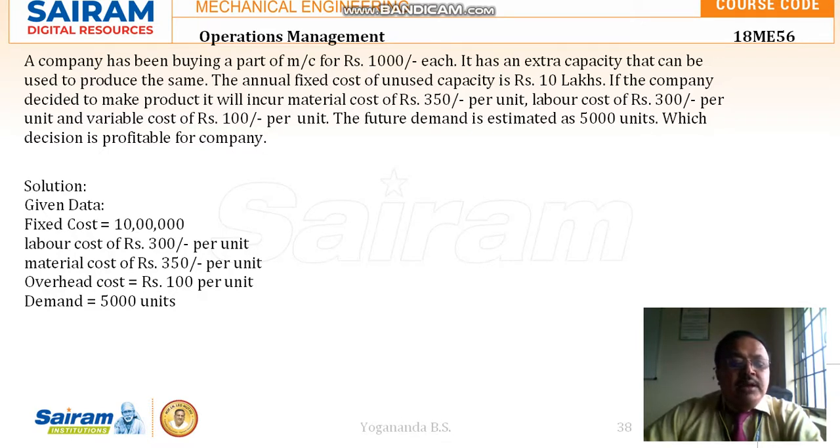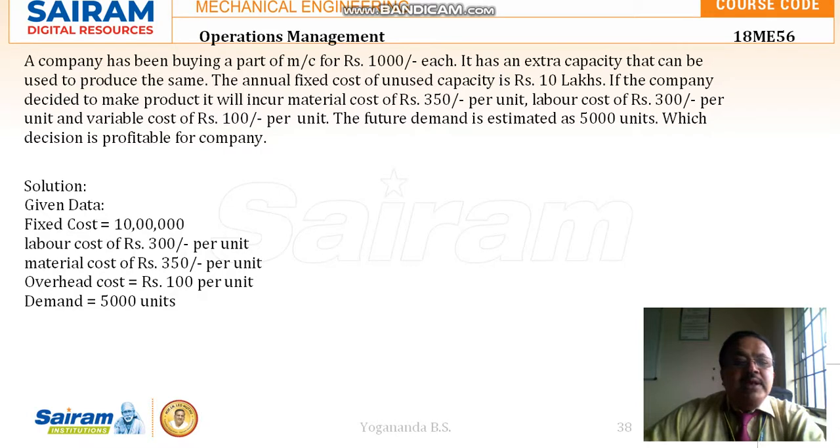So if the company decides to buy the part of the machine from an outside supply unit, it is costing 1000 rupees. The annual fixed cost of unused capacity, that is whether the production is done in the company or not, is 10 lakhs rupees.